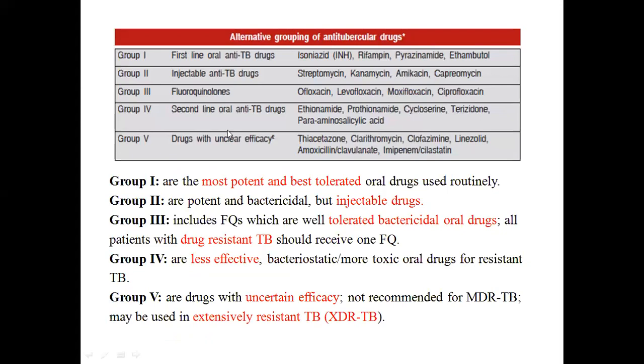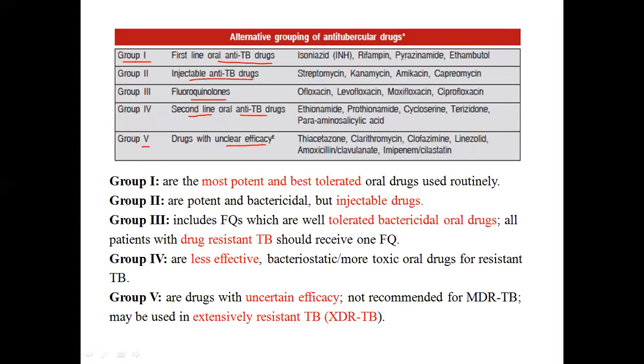Now come to the grouping of the treatment. See, we have 5 groupings, 1 to 5. Group 1 is first line oral anti-TB drug. Group 2 is injectable anti-TB drug. Group 3 is fluoroquinolones. Group 4 is second line oral anti-TB drug. And group 5 is drug with unclear efficiency.